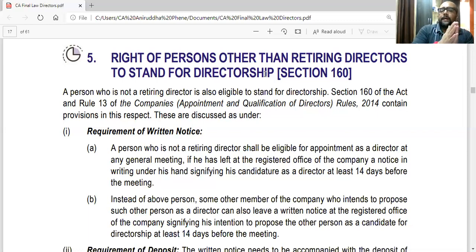Now, if a person wants to be appointed as director, then he has to send a notice to the company that he wants to be appointed as a director. The notice should be sent at least 14 days before the meeting in which the director is supposed to be appointed.